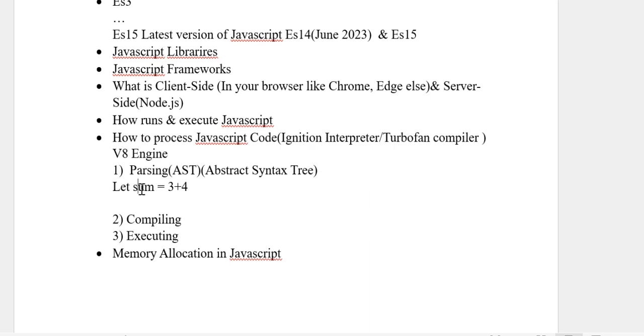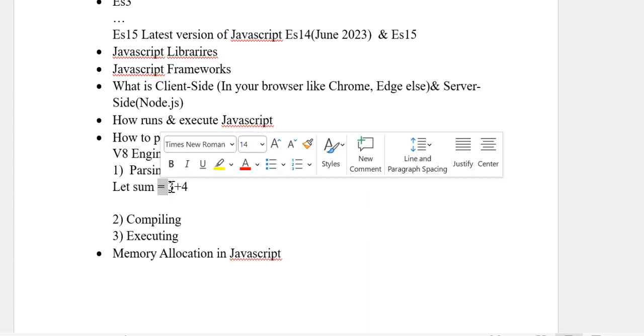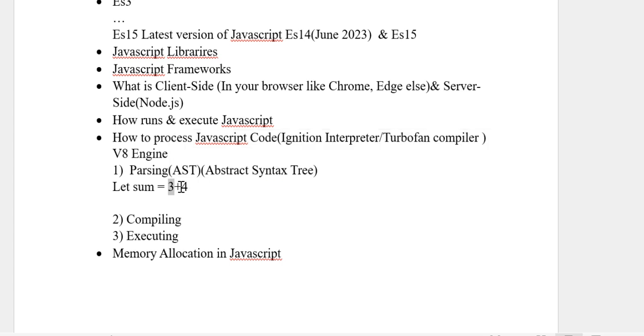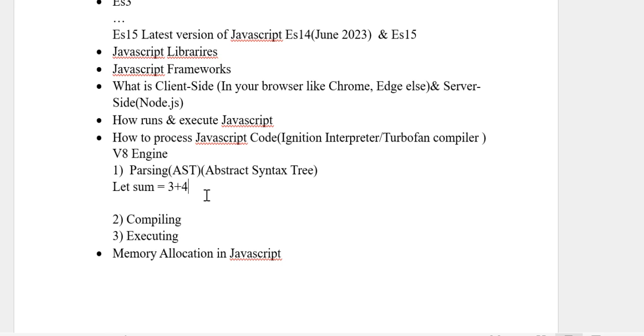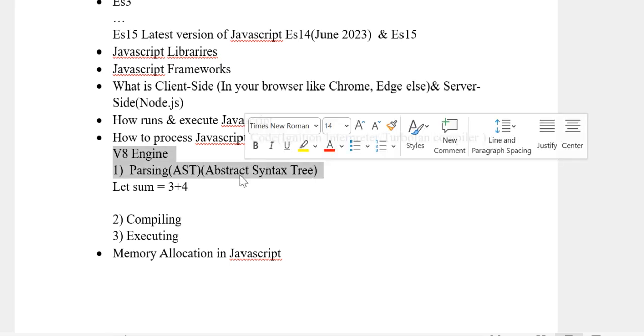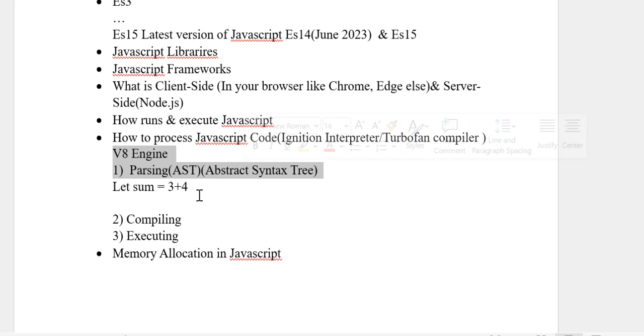Let will be one token, sum will be one token, equal to will be one token, 3 will be one token, plus will be one token, 4 will be one token. That indicates the meaning of the code that is written. That is the role of the abstract syntax tree provided by the interpreter.